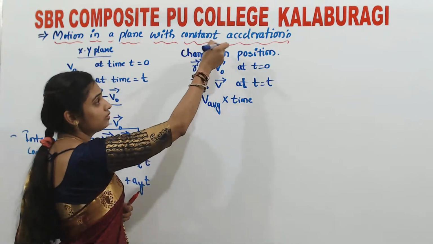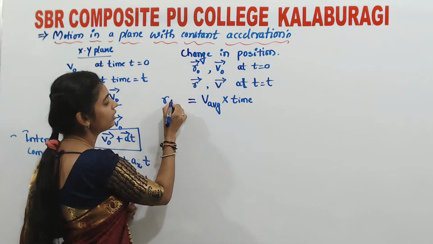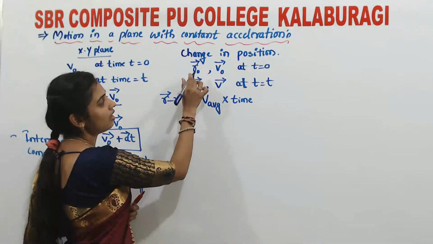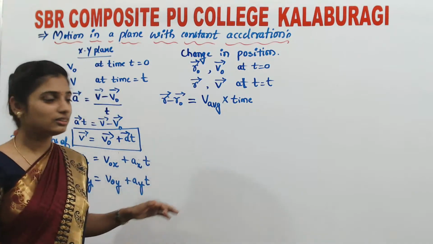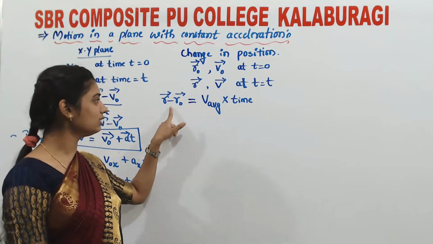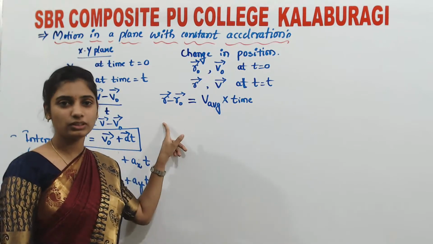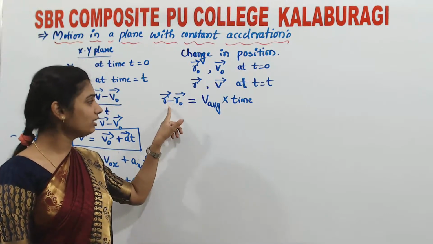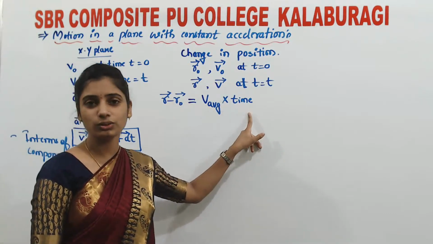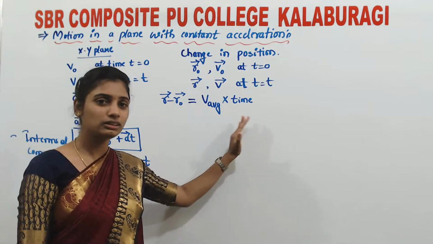That is nothing but the change in position, or you can write displacement vector r minus vector r naught. Try to understand what I have written. Velocity is nothing but change in position with respect to time, otherwise displacement divided by time is average velocity. So displacement equals the product of average velocity into time.